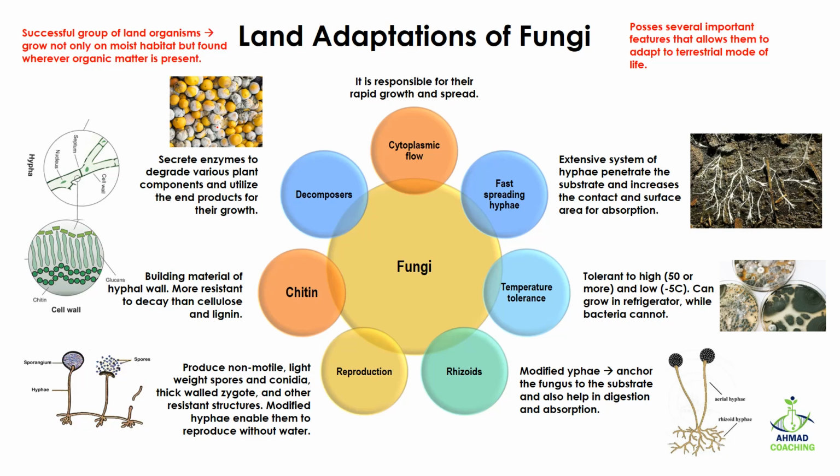The last land modification of fungi is cytoplasmic flow, which is responsible for their rapid growth and speed. Because the cytoplasm can flow very smoothly and easily, it takes all the nutrients with it, and the nutrients which were produced here can easily move to the other parts of the hyphae, and because of this the hyphae can grow very quickly. So these are the land adaptations of fungi, making them a successful group of land organisms.